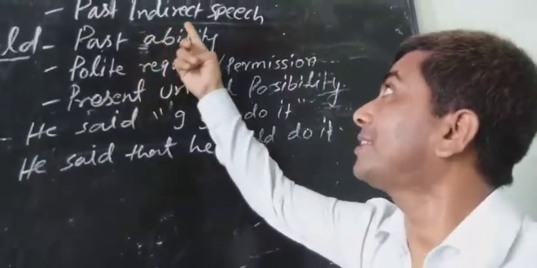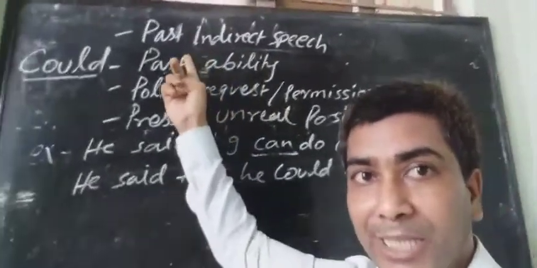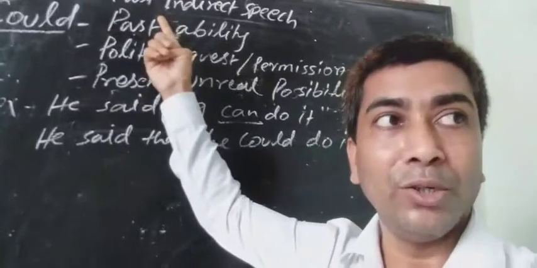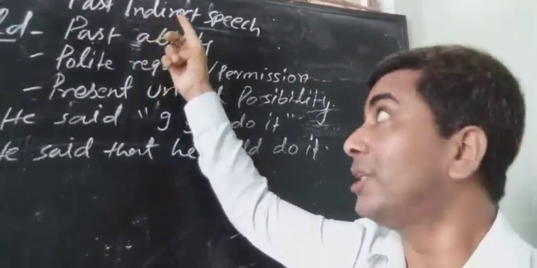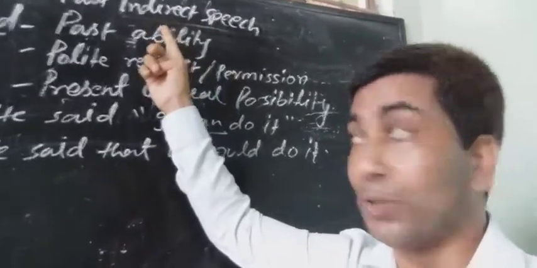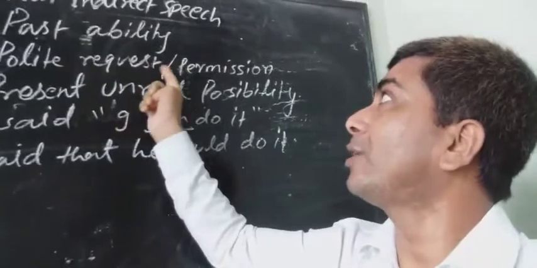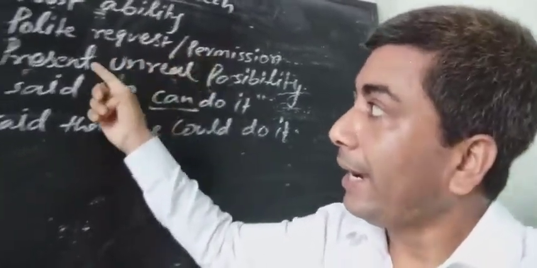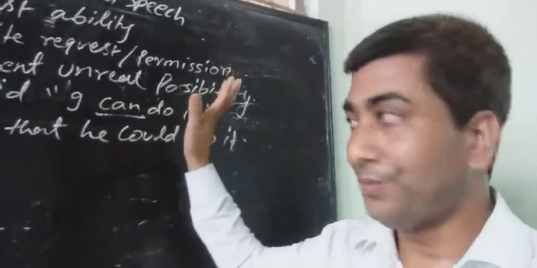First use: past indirect speech. In indirect speech past tense we use could in place of can. Can is not used. Second use: past ability. Third use: polite request or permission. And fourth use: present unreal possibility.